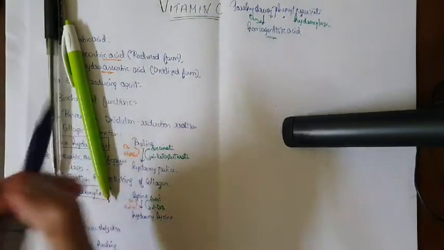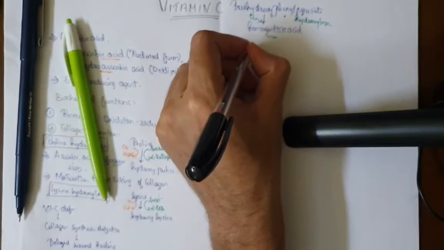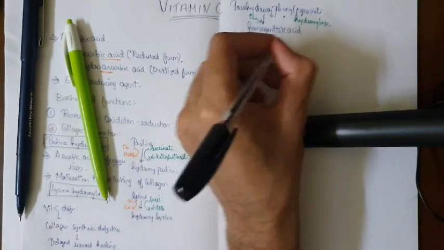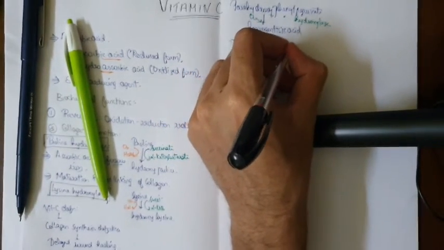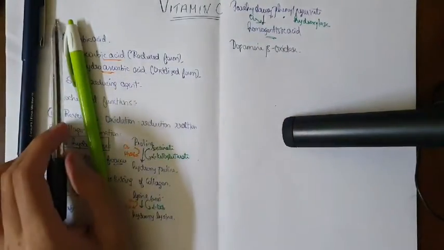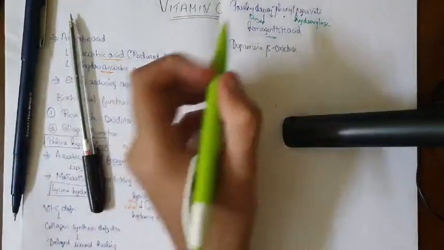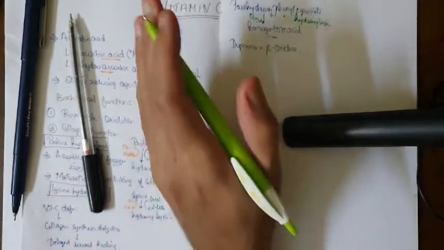So next important thing you write about the dopamine beta oxidase. So here what happens is, mainly in the catecholamine synthesis, this dopamine beta oxidase is going to catalyze the formation of norepinephrine from dopamine.